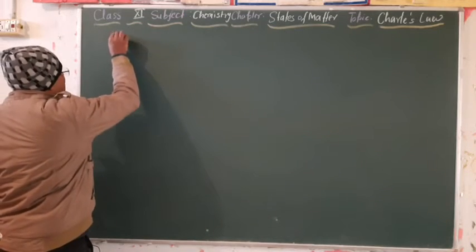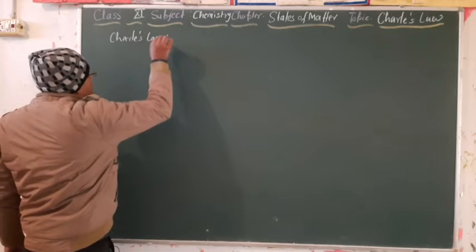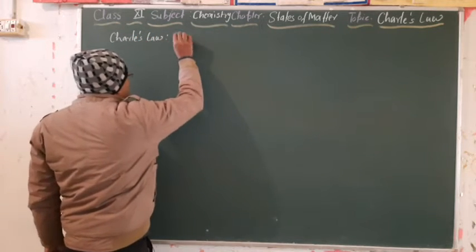Charles' law is commonly known as the temperature-volume relationship.